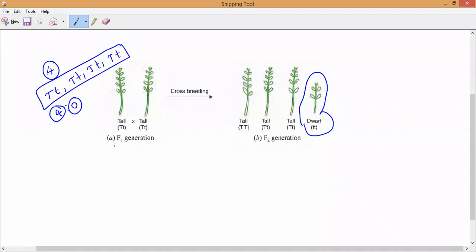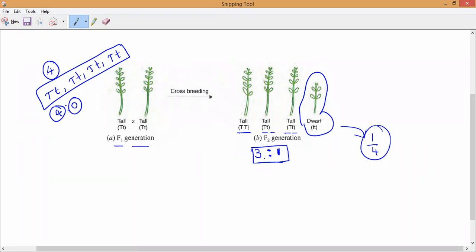Now if you cross the F1 generation progeny, then we get capital TT, capital T small t, capital T small t and a dwarf plant. So what is the ratio, guys? The tallness is 3 and the dwarfness is 1, because 1/4 of the plants are dwarf, reappearing, and 3/4 of the plants are tall. In the F2 generation, the ratio of tall and dwarf plants is 3:1.